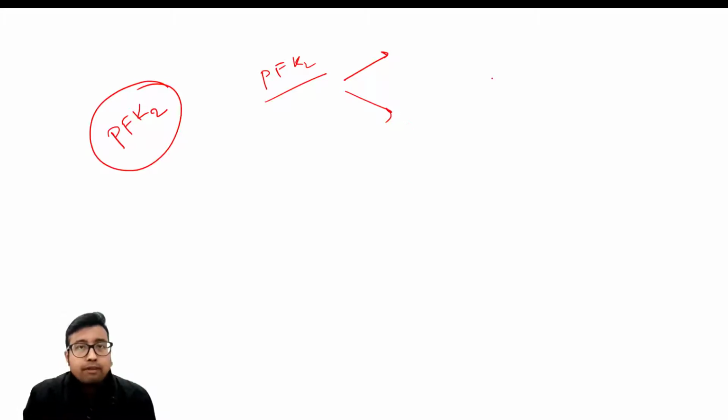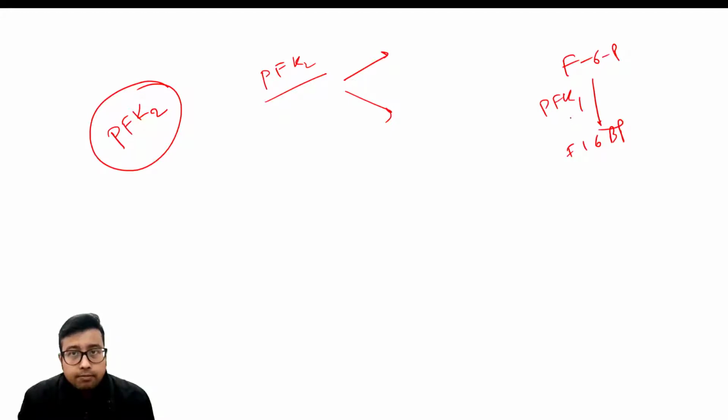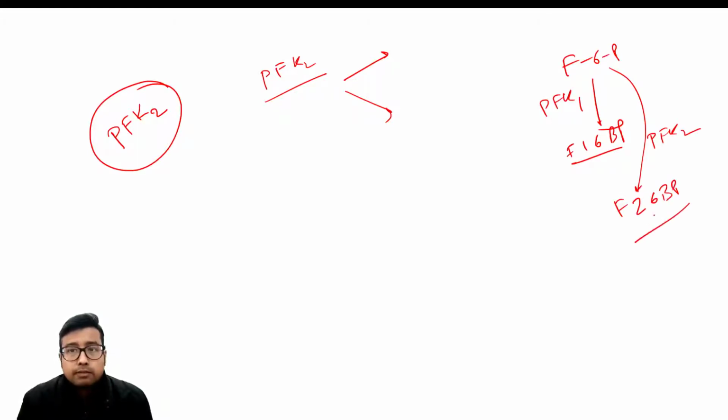Now what is the role of PFK2? What does PFK1 do? It converts fructose 6-phosphate to fructose 1,6-bisphosphate. This is done by PFK1. PFK2 is almost the same enzyme, and it forms an isomer of fructose 1,6-bisphosphate. So PFK2 forms fructose 2,6-bisphosphate. Alright. So this is the role of PFK2.